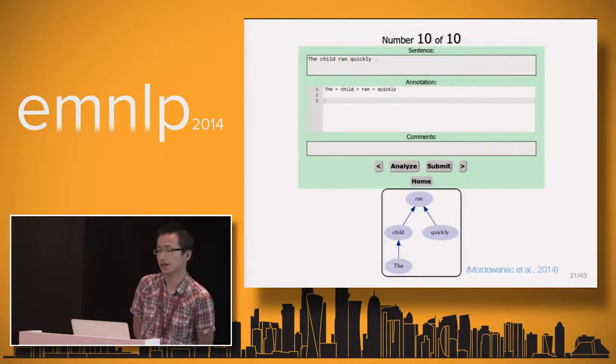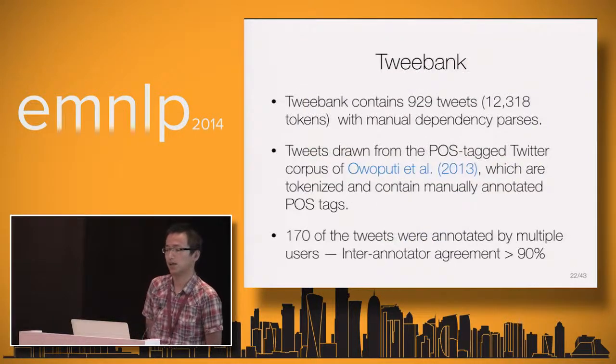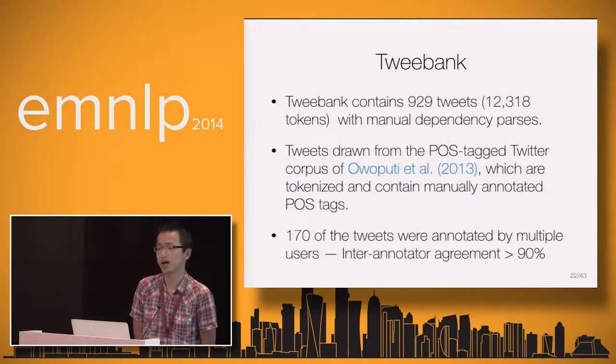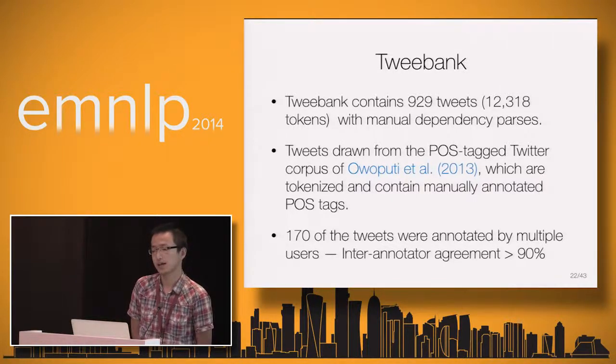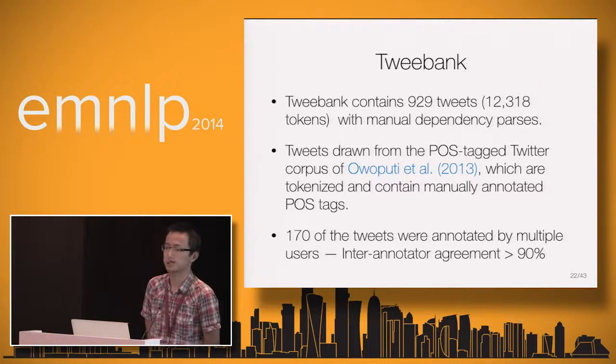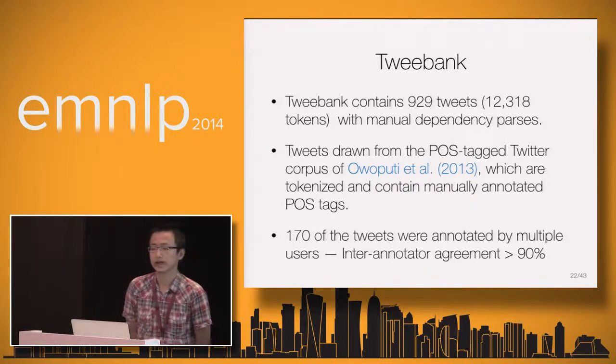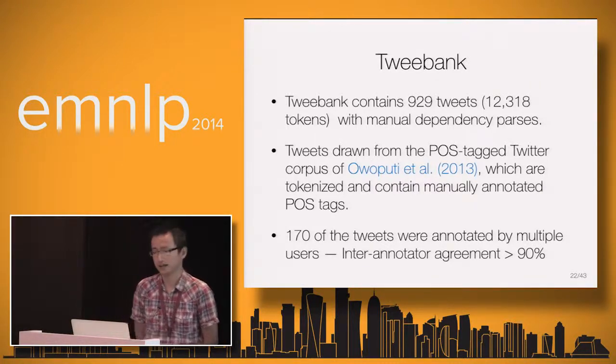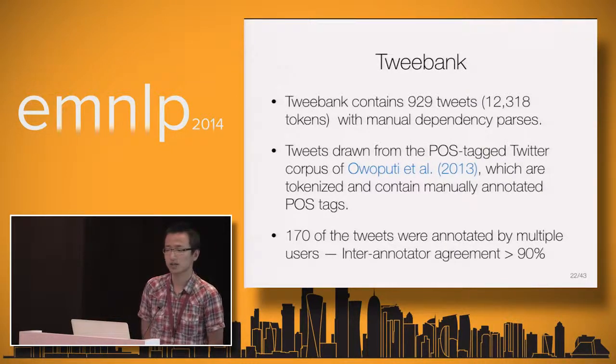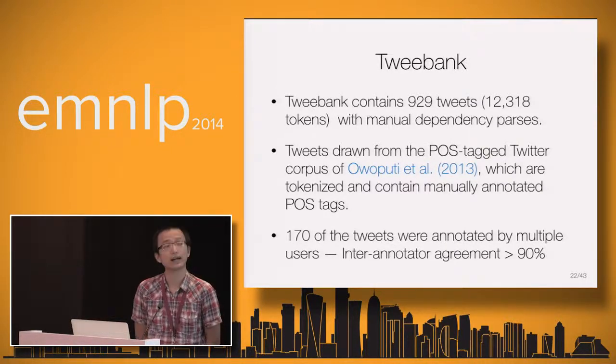Okay, so with all this, at the end of the day, we have the Tweebank, which contains more than 900 tweets with manual dependency parses. The tweets we labeled are drawn from the POS-tagged Twitter corpus, so that we have the gold standard POS tags. We also measure the inter-annotator agreement, and that's above 90.